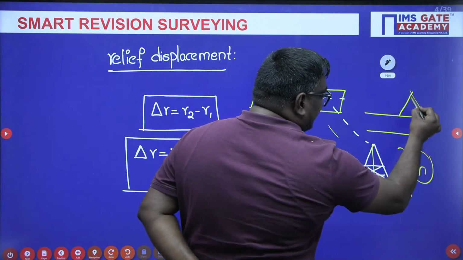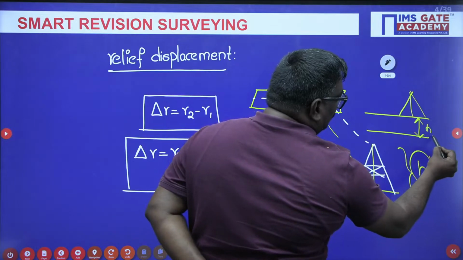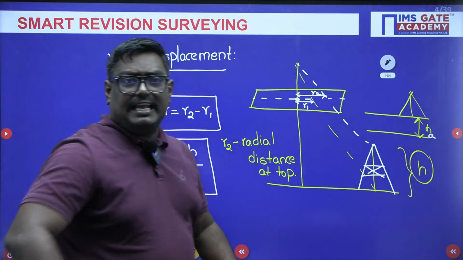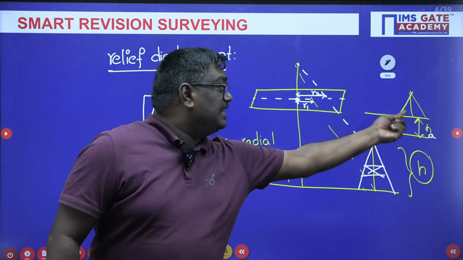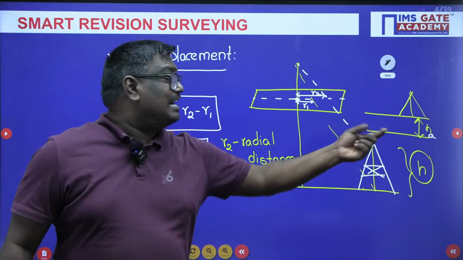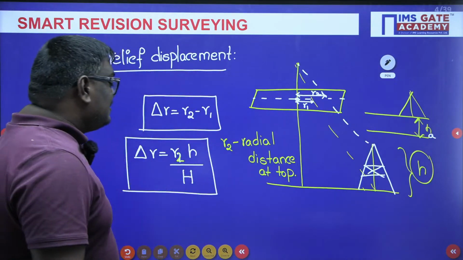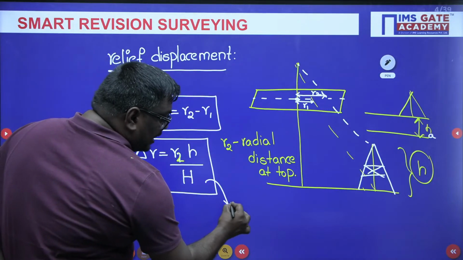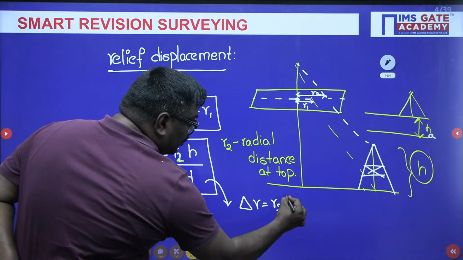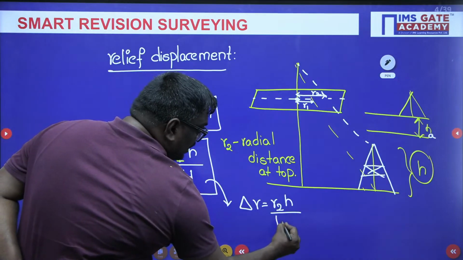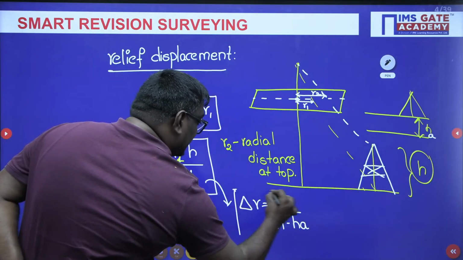Now, my dear students, there can be the same formula, but in some cases, if the tower sits at an elevation of HA or something above the ground, okay? See what we have done in this case, the tower is located on the ground, but here the tower is located at an elevation of HA from the ground, then this formula, relief displacement, can be taken as delta R is equal to R2 into height of the tower upon H minus height of elevation above the ground.